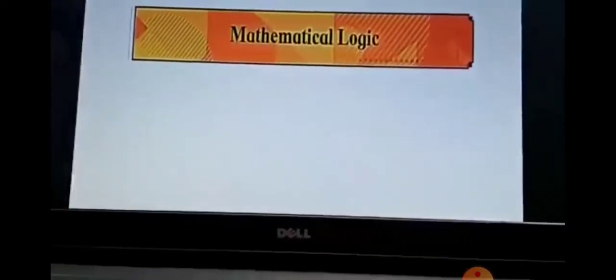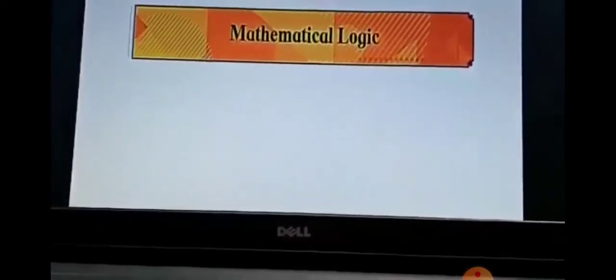Before we start with the chapter Mathematical Logic, first we will see what is the difference between mathematics, statistics and logic. What is mathematics? Mathematics is the only format which deals with numbers. What is statistics? Statistics is based on data, observation or information you have. So statistics always deals with data and observation.